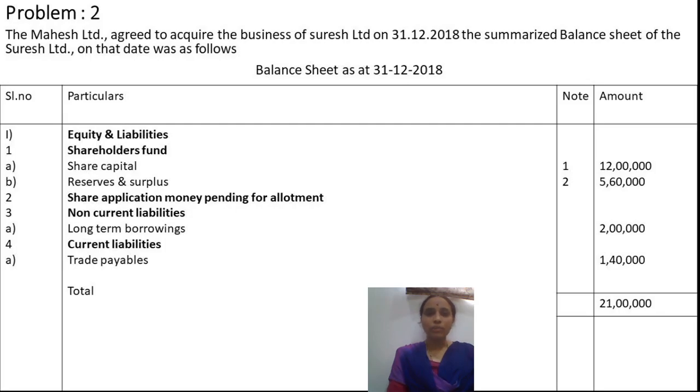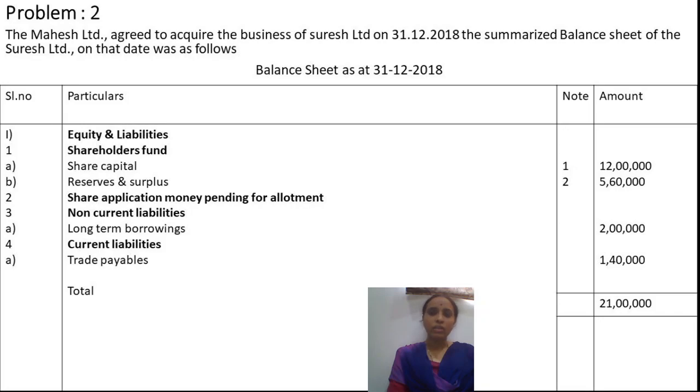Here is the problem. Mahesh Limited agreed to acquire the business of Suresh Limited on 31st 12 2018. The summarized balance sheet of Suresh Limited on that date was as follows. So in the given problem, Mahesh is going to acquire the business of Suresh Limited. That means Suresh Limited is the transferor company, Mahesh is the transferee company. That means Mahesh purchases the company of Suresh. Suresh company doesn't exist in future, Mahesh company exists in future.